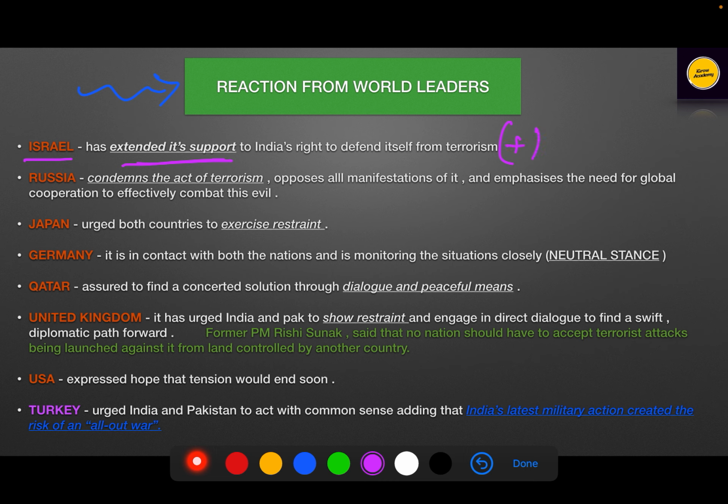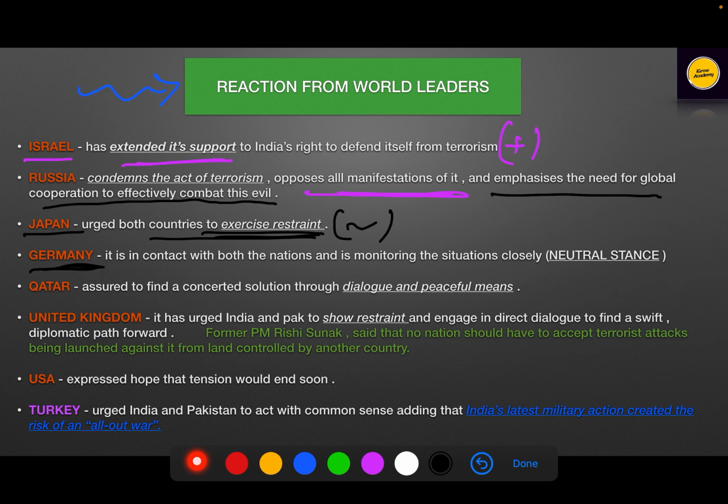Russia condemned the act of terrorism which was done by Pakistan and opposed all manifestations of it, and emphasized the need for global cooperation to effectively combat this evil. Japan urged both countries to exercise restraint, meaning it was a neutral stance. Germany told that we are in contact with both nations, so it took a neutral stance. Qatar told that India and Pakistan should have dialogue and peaceful means, and settle the scores across the table. The United Kingdom told that India and Pakistan should show restraint and patience, and direct dialogue is the only thing which can solve the situation.